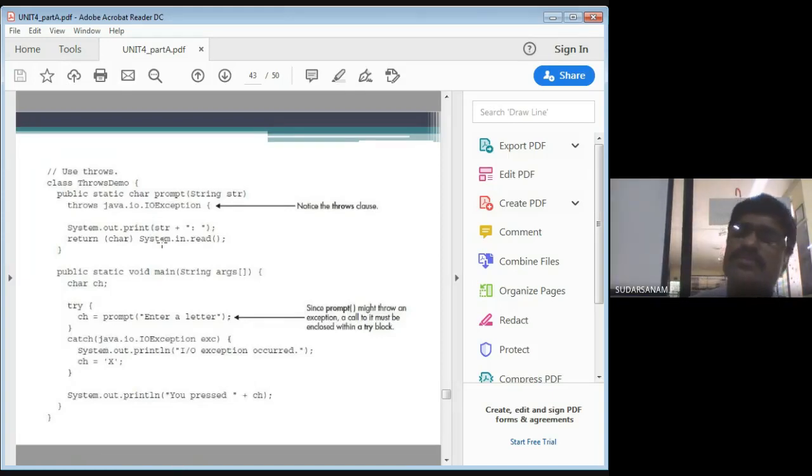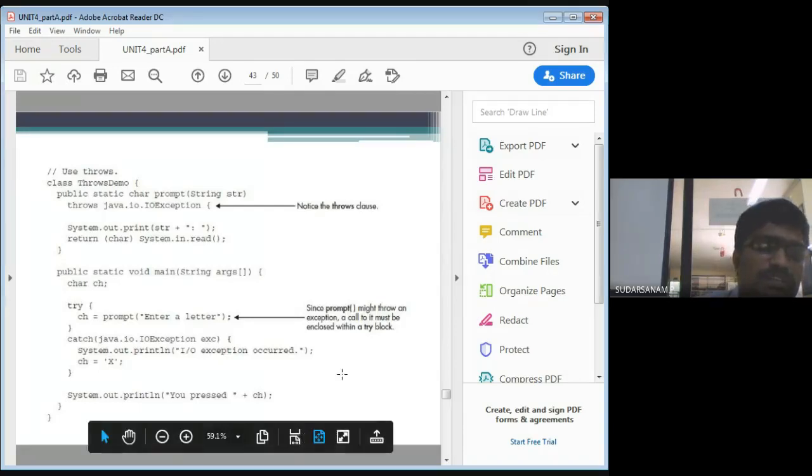Still some more examples are available. Let us see this one. Throws exception is nothing but input output exceptions. The way of writing is: throws demo, public static void character prompt, strings throws java.io.IOException. I, O and E are capital letters, so all three are capital. Once you write this, System.out.println str colon, return System.in.read, the character you are entering.